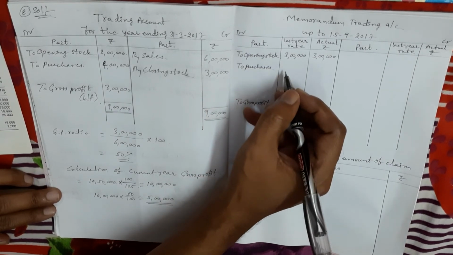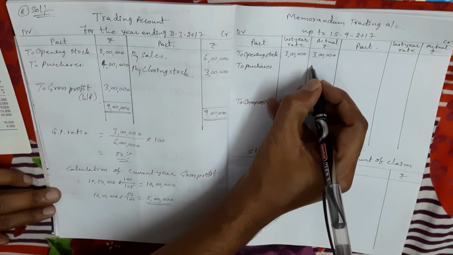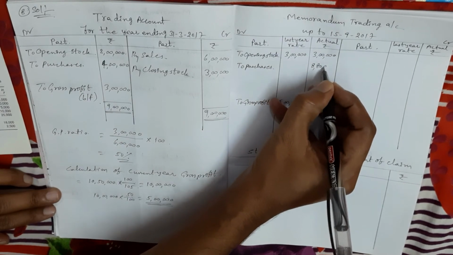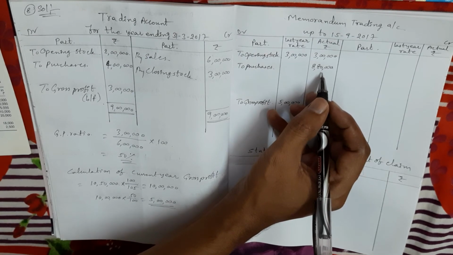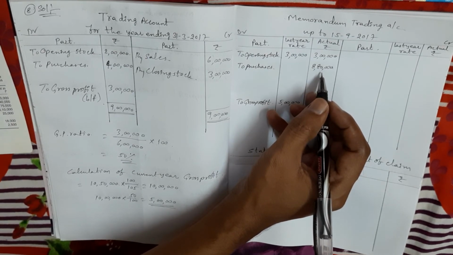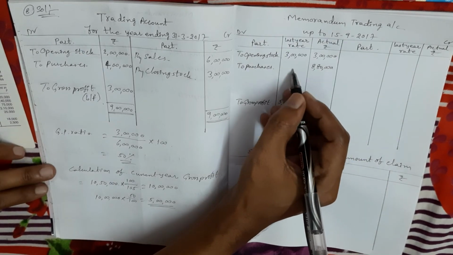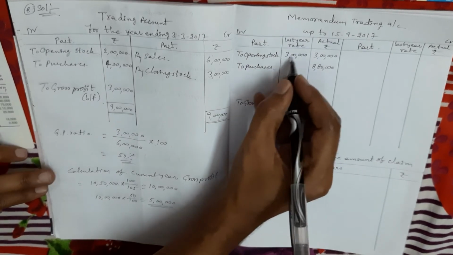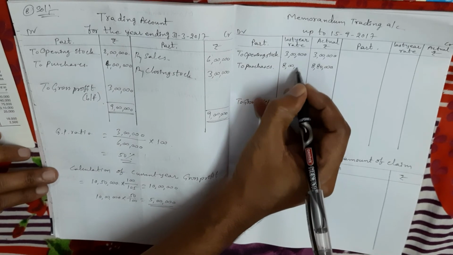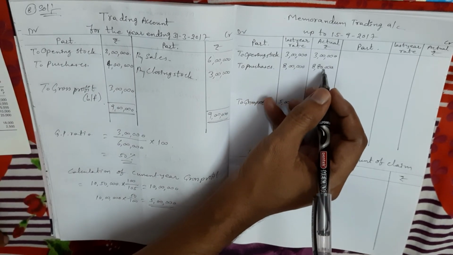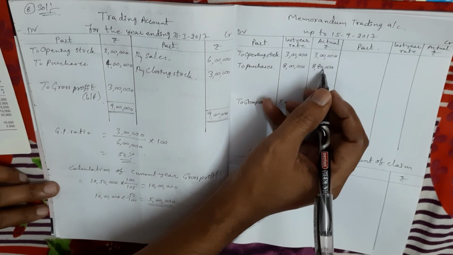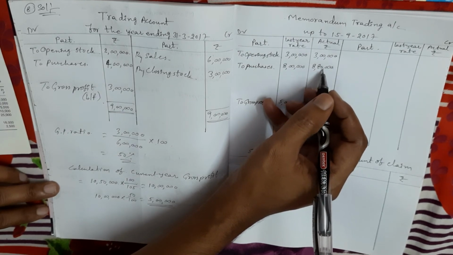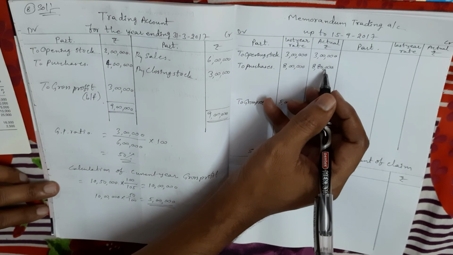But purchases for the current year is given as 8 lakhs 80,000. In 8 lakhs 80,000, a 10% increased amount is included, equal to 10% above last year rate. So in the last year column, how much do we have to take? Only 8 lakhs. In 8 lakhs 80,000, minus 10%, it is equal to 110 percentage. 8 lakhs 80,000 is equal to 110 percentage.